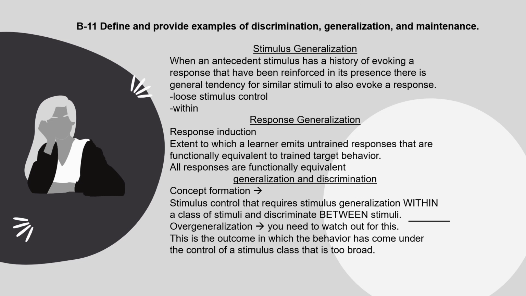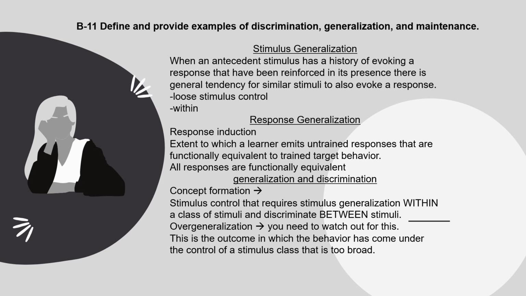Section B11, define and provide examples of discrimination, generalization, and maintenance. Stimulus generalization is when an antecedent stimulus has a history of evoking a response that has been reinforced in its presence, and there is a general tendency for similar stimuli to also evoke a response. This is loose stimulus control, and it's referring to within.